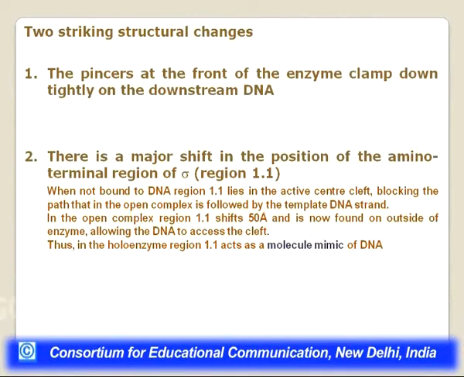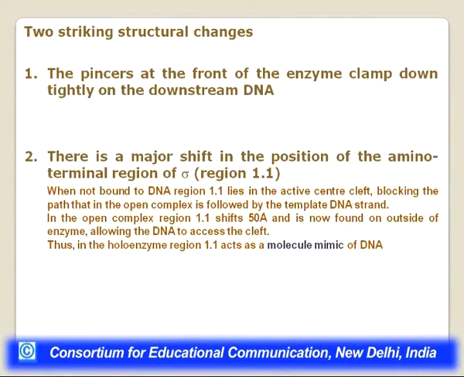So when not bound to DNA, the region 1.1 of the sigma subunit lies in the active center cleft, blocking the path that in the open complex is followed by the template DNA strand. In the open complex region, 1.1 shifts 50 angstrom and is now found on the outside of the enzyme, allowing the DNA to access the cleft. Thus, in the holoenzyme, region 1.1 acts as a molecular mimic of DNA.